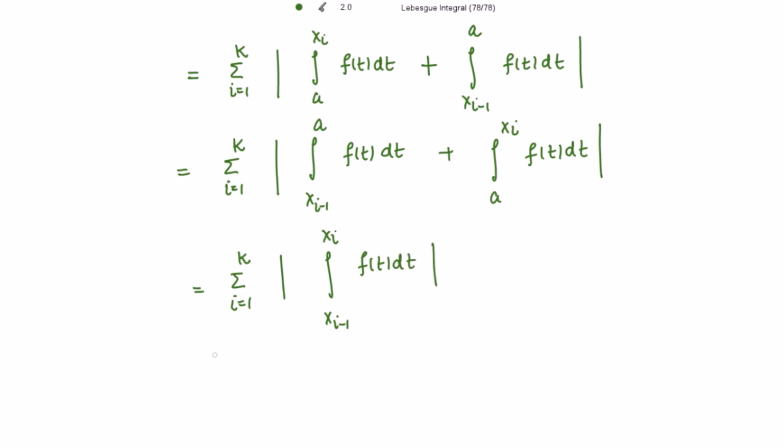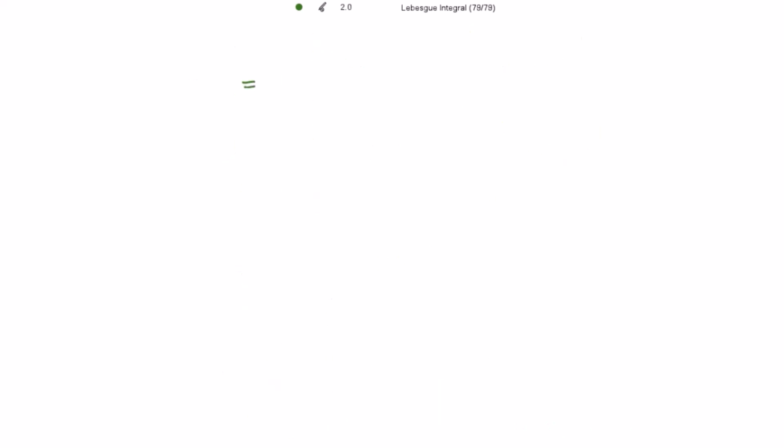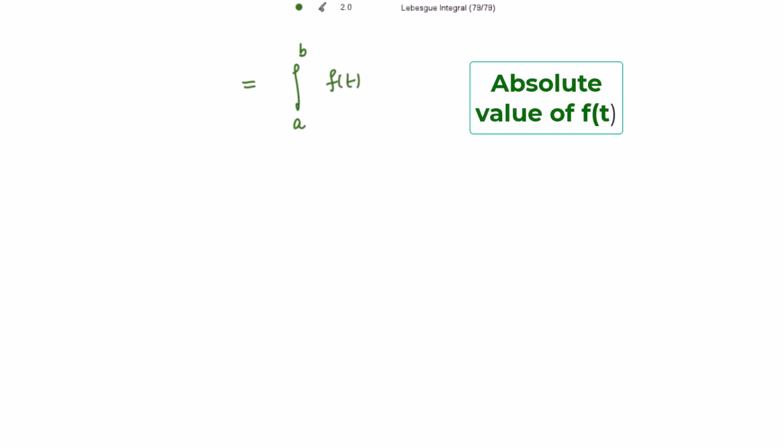And because it is a mod, this is less than or equal to the summation i going from 1 to k of the integral of the modulus of f(t) dt, right? And when we take the summation of this integral, adding all these integrals, we get the complete integral from a to b of f(t) dt.